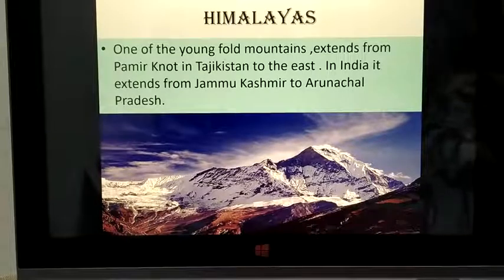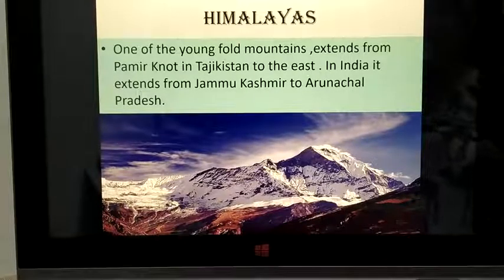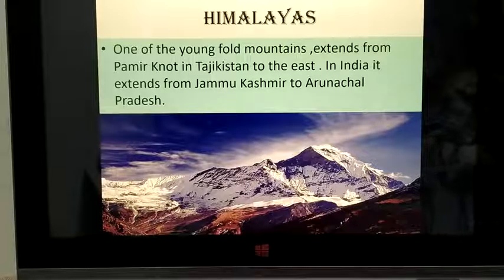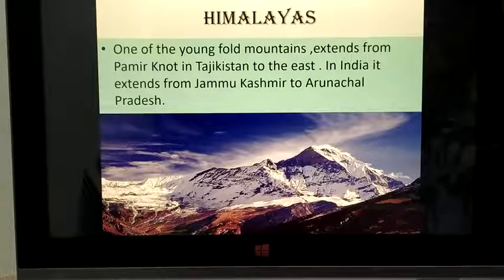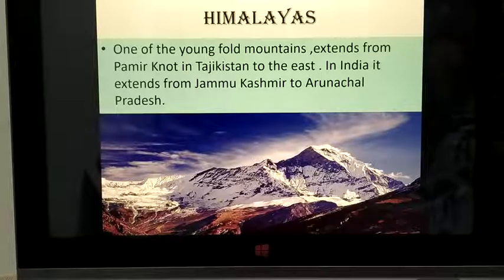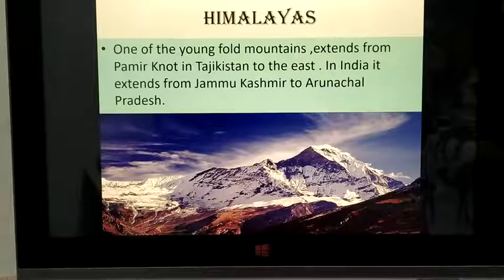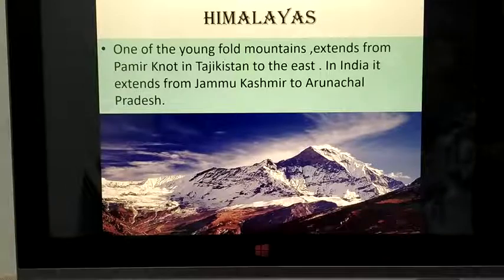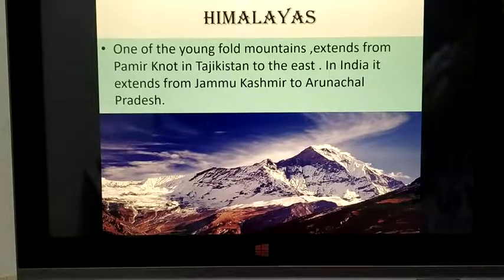The Himalaya, one of the young fold mountains, extends from the Pamir north in Tajikistan to the east. In India, it extends from Jammu and Kashmir to Arunachal Pradesh. If you have your textbook, you can refer to page number 40 and see the physical feature map of our country. You can see it extends from Jammu and Kashmir to Arunachal Pradesh. Actually, it extends from the Pamir north in Tajikistan, our neighboring country, and from there to Arunachal Pradesh.